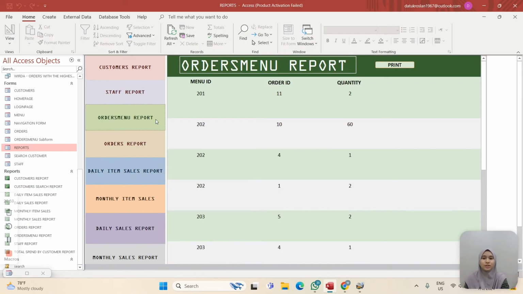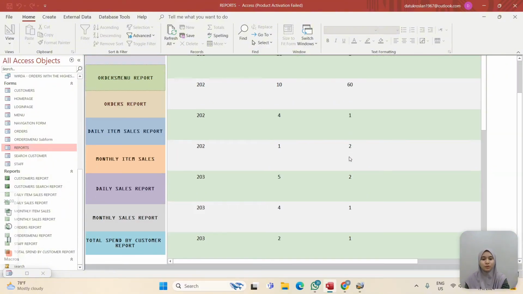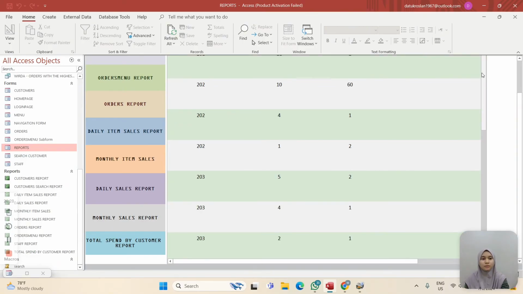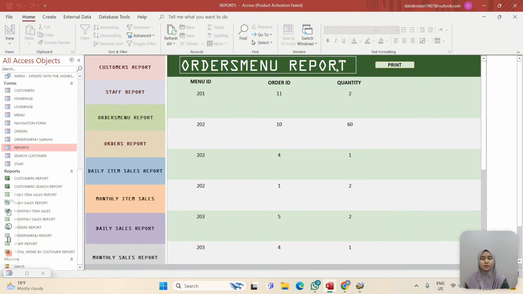And the next one is orders menu report. So in this orders menu report, we have their menu ID, order ID, and their quantity. So for example, for menu ID 201, the quantity for the day is maybe like 2 only. So we can know the total here. We can know the total order. We also can know the total quantity for the day. So here we also have the print button to print for a hard copy version.